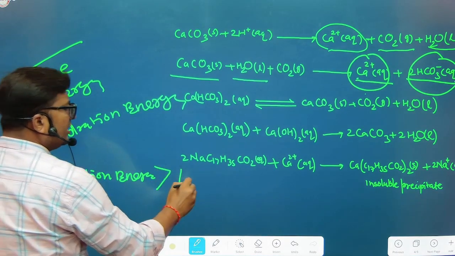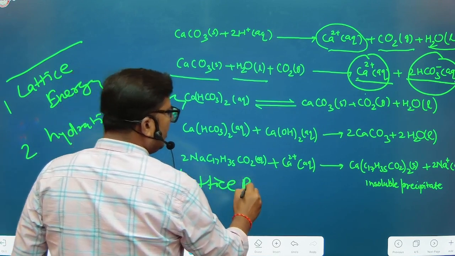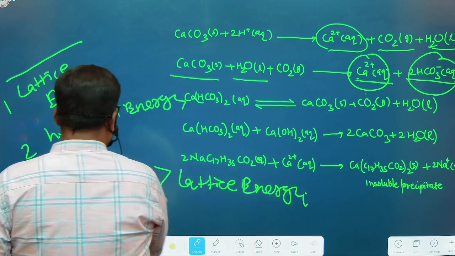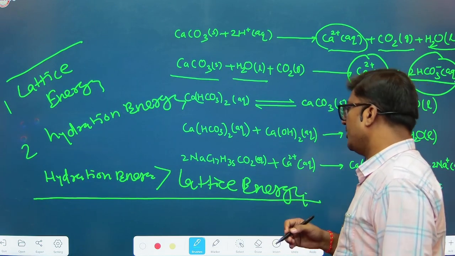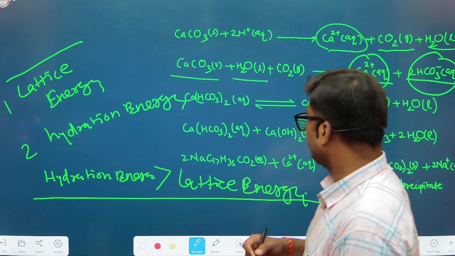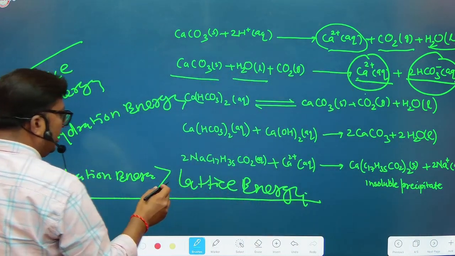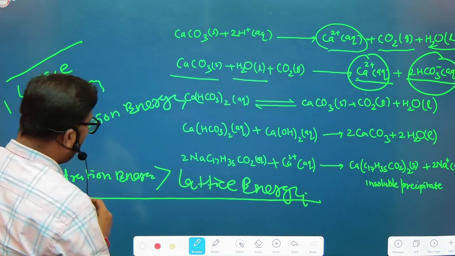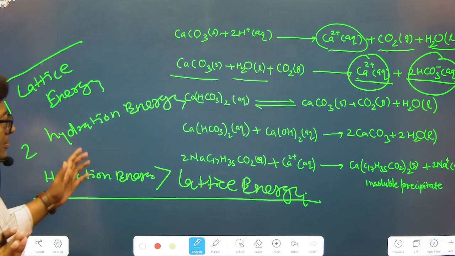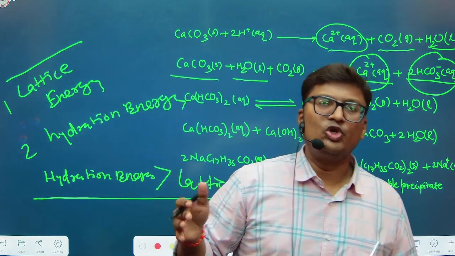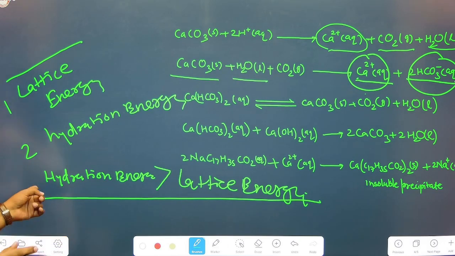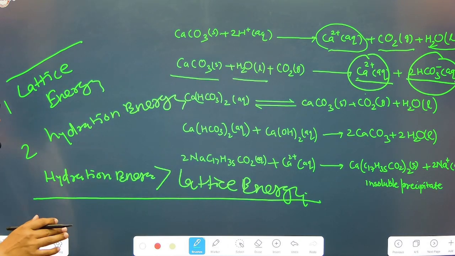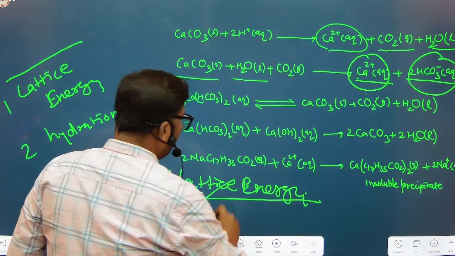As you know, if the hydration energy is greater than the lattice energy, it means the ionic compounds undergo solubilization. It means they will be soluble in water, right? And the reverse is also true: if lattice energy is very, very high and hydration energy is low, then that particular ionic compound is insoluble in water. So solubility is decided by the amount of hydration energy and lattice energy. That can be calculated theoretically using the Kapustinskii equation or the Born-Lande equation.